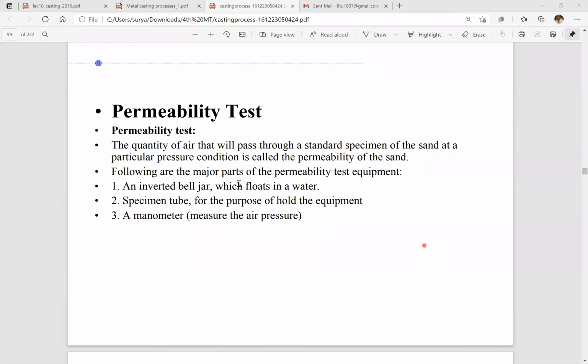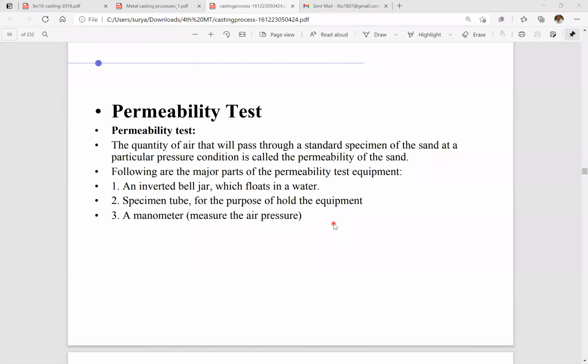So, following are the major parts of the permeability test equipment. What are the parts used here? The first one is the inverted bell jar, which falls in water. I will not explain the rest, sorry for that, because it is related to the total experimental procedures. So you just have to know what the permeability test is.